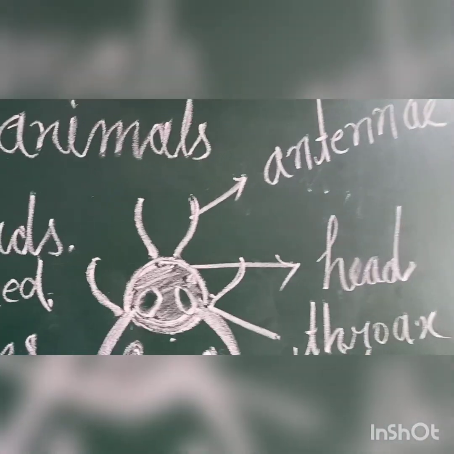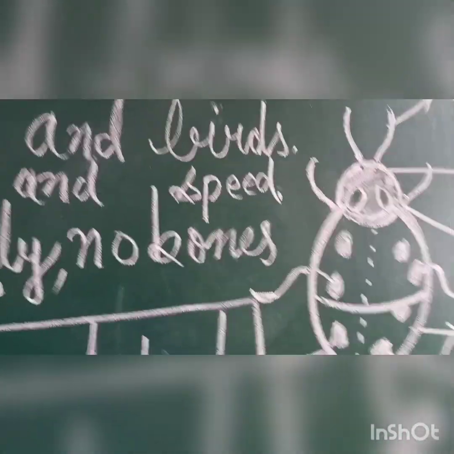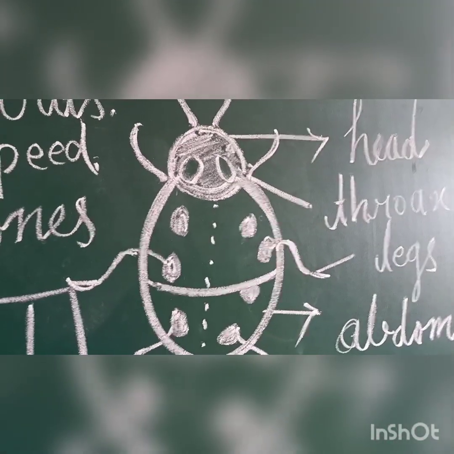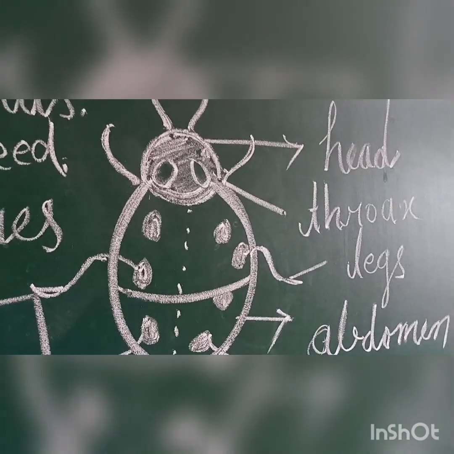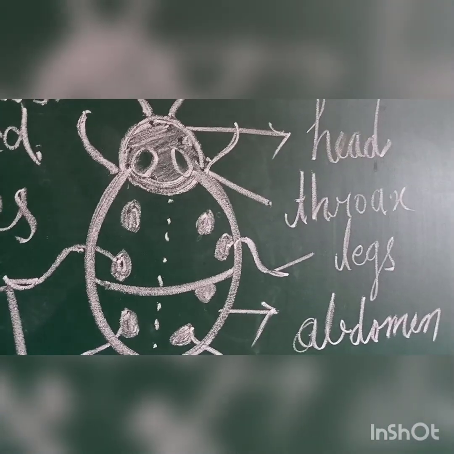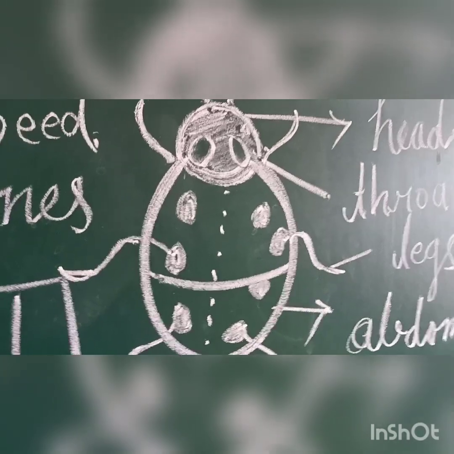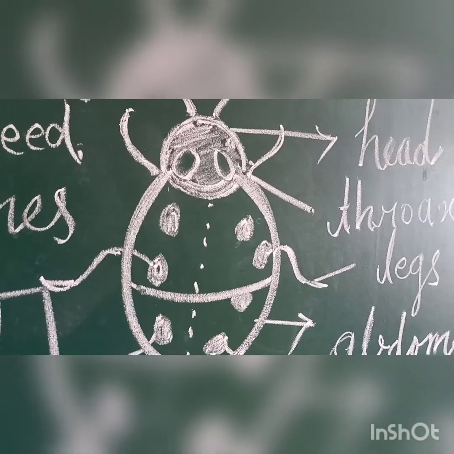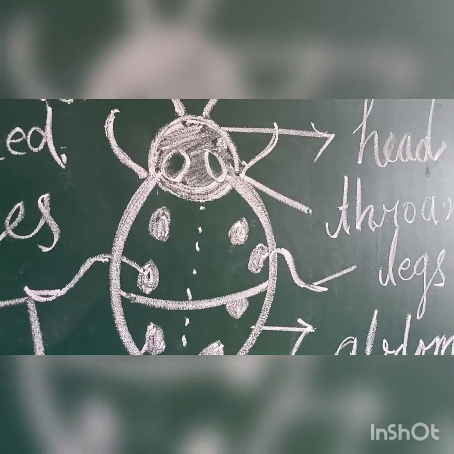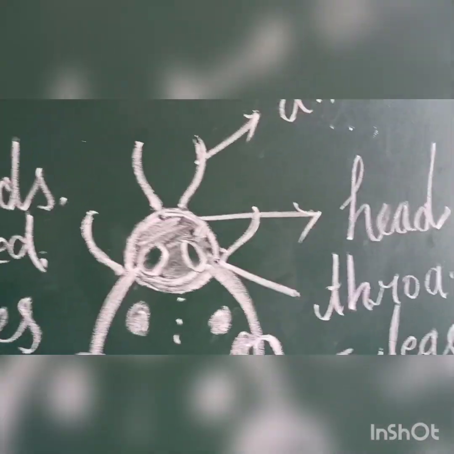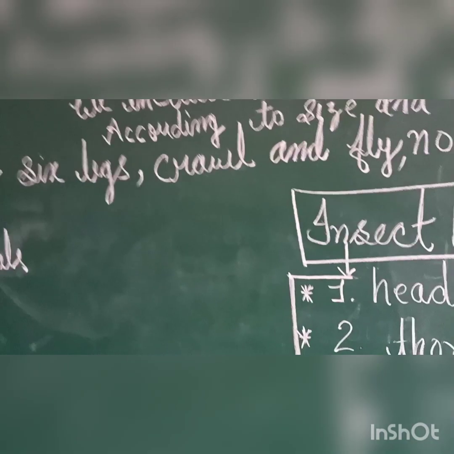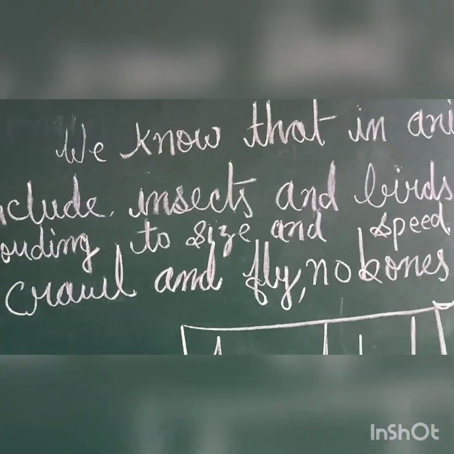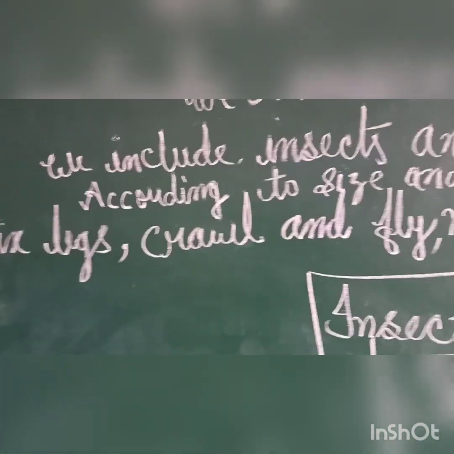With the 2 antennae they get senses like smelling and hearing. They feel taste and smell with the antennae. So this is the general information about the insect.